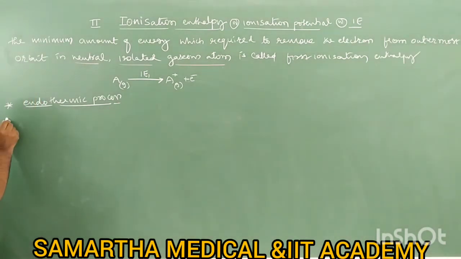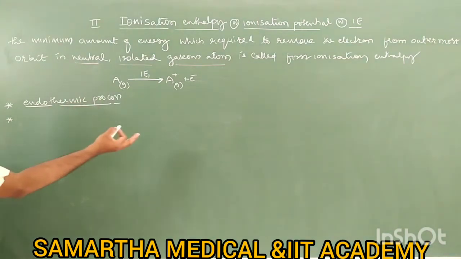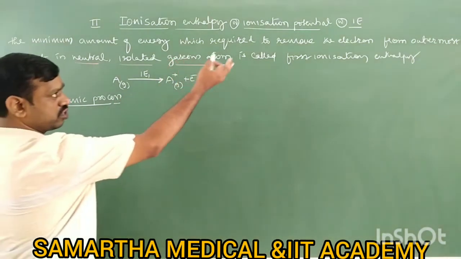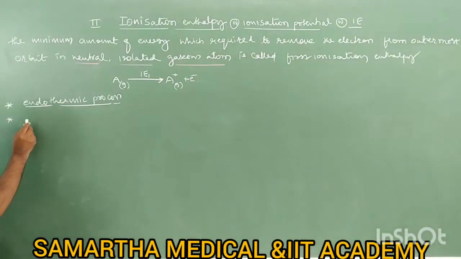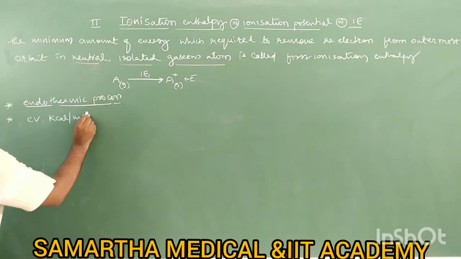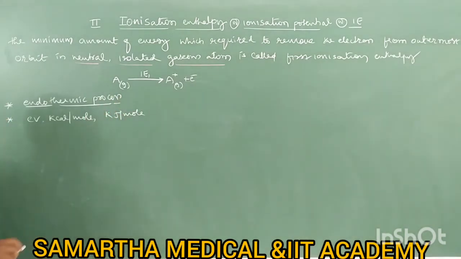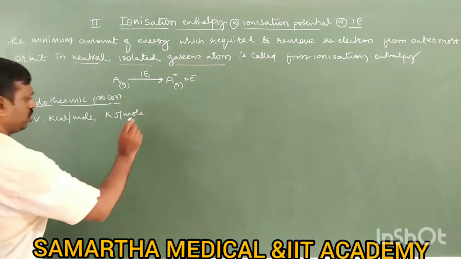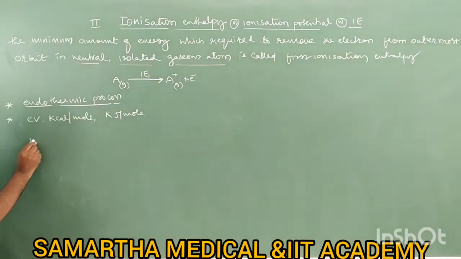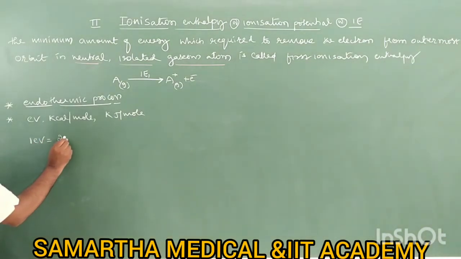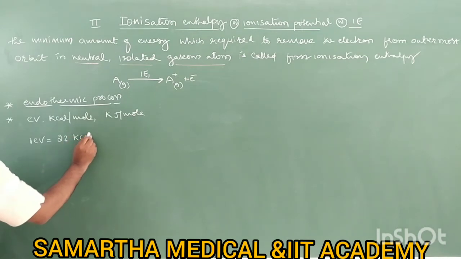All right, next, what is the unit? The unit of ionization enthalpy is nothing but energy, since ionization enthalpy is nothing but ionization energy. So it is generally electron volt. Electron volt is a small energy unit. You can also take kilocalories per mole, kilojoules per mole, etc. There is a relation: 1 electron volt is approximately 23 kilocalories per mole.